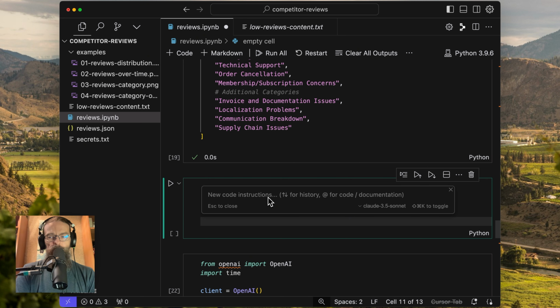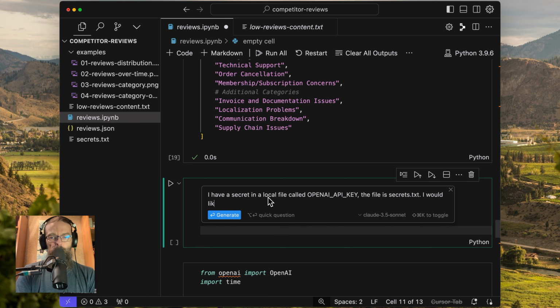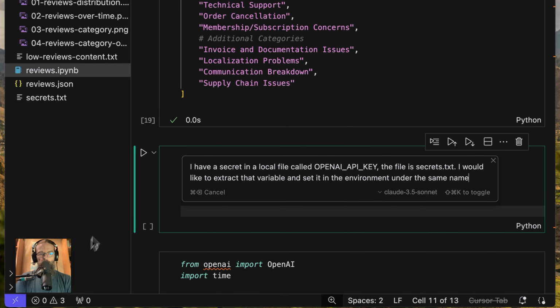We'll tell the cursor here, I have a secret in a local file. The file is secrets.txt. I would like to extract that variable and set it in the environment under the same name. There's probably simpler ways to do this or fancier ways, but this is the way I'll typically do this.